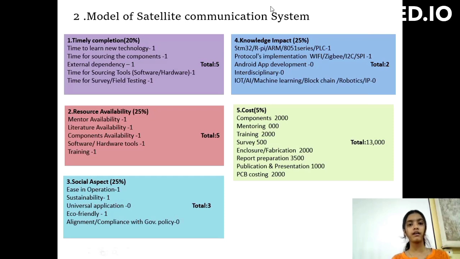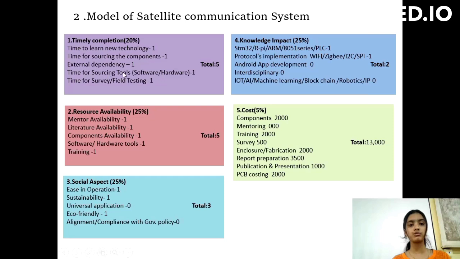This is our second topic, model of satellite communication system. In this project, according to 5 sub parameters, we have given marks in the matrix table. First topic, timely completion. Time to learn new technology, 1 mark. Not much time is required to learn this technology. Time for sourcing the components, 1 mark. Components are easily available, that's why 1 mark. External dependency, 1 mark. We are not depending on anyone.